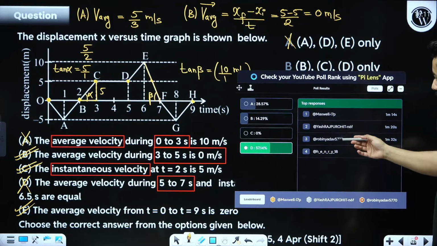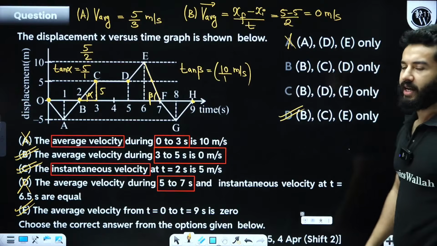Very good, Maxwell, Yash, Robin, Henry, good. Any doubt, my dear friends?